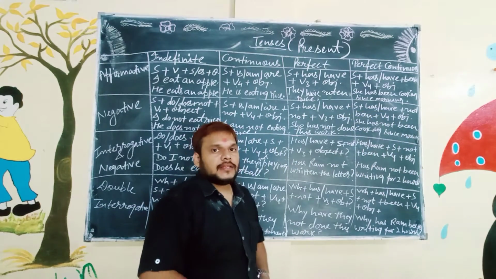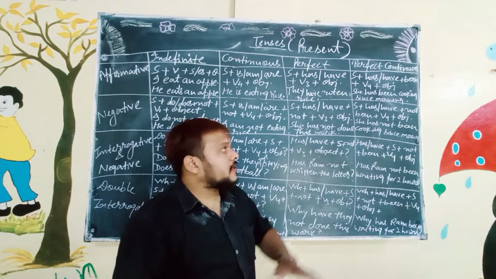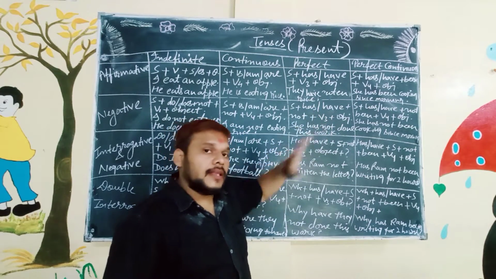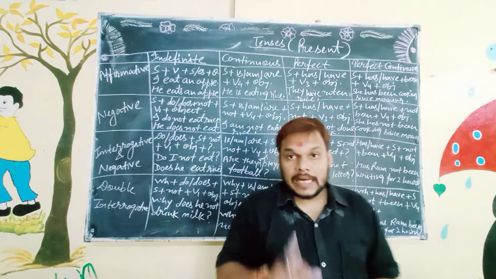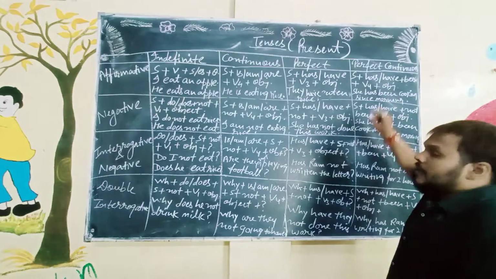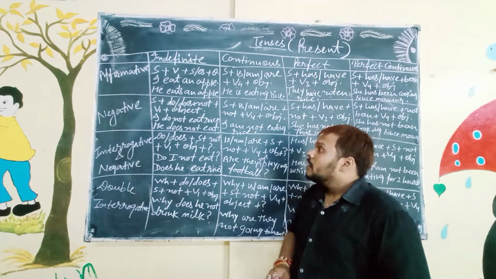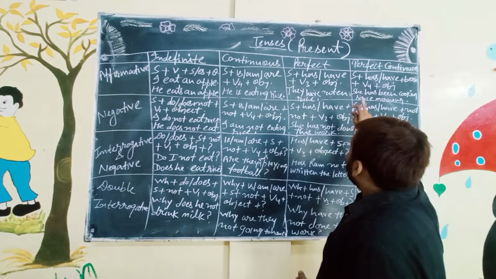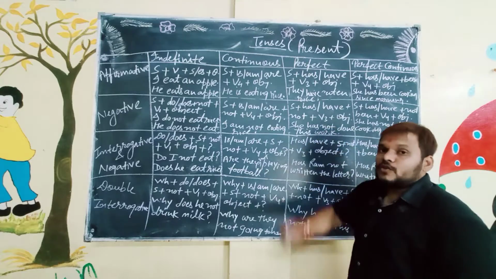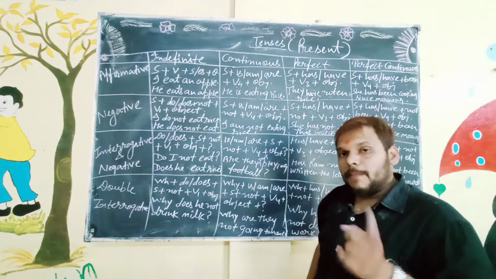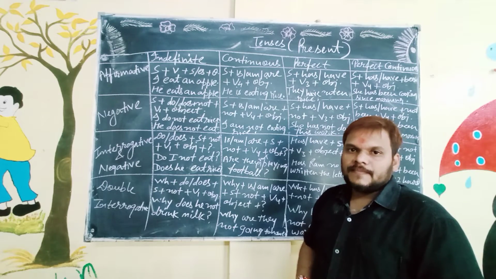Perfect continuous tense shows that the action is started by the doer, means subject, in the past and still going on. Remember, perfect continuous tense shows that the particular action is started with subject, means doer, in the past and still continue in the present.